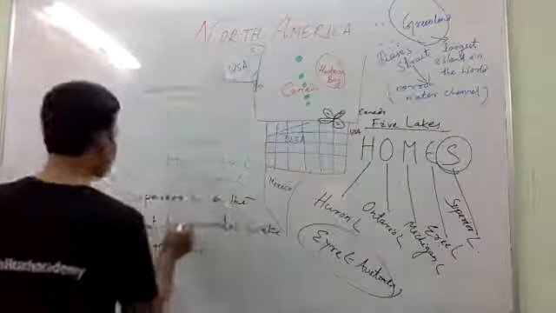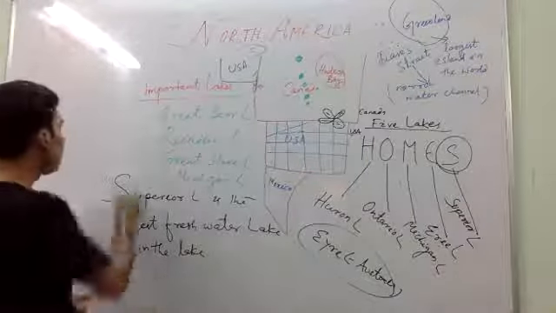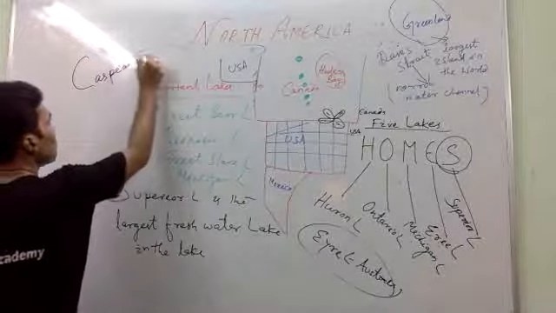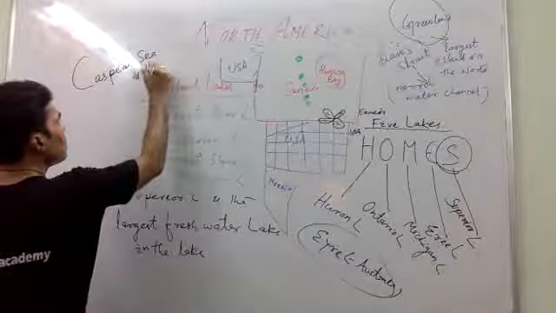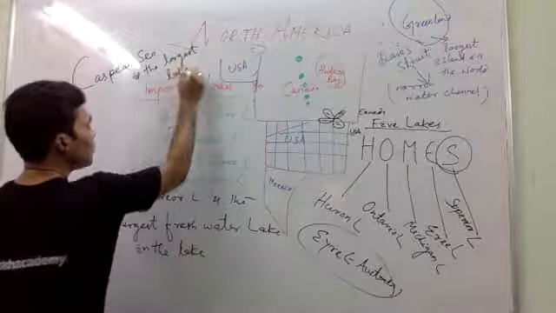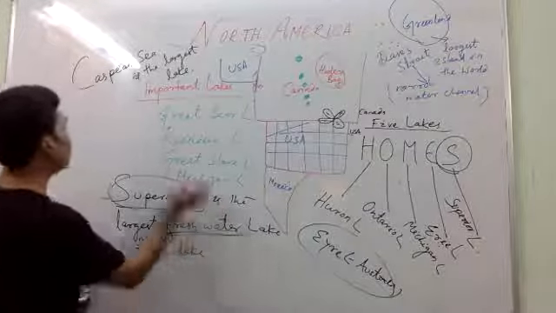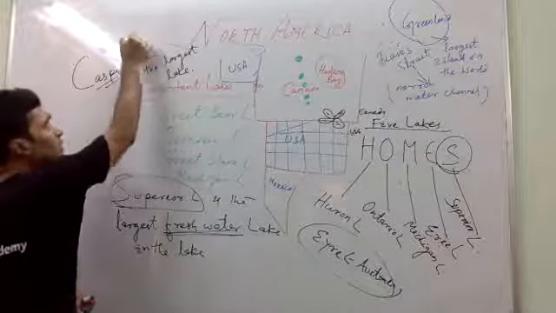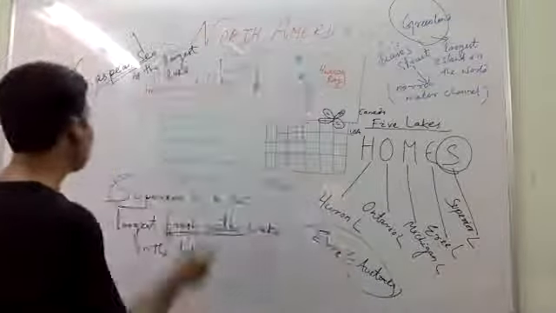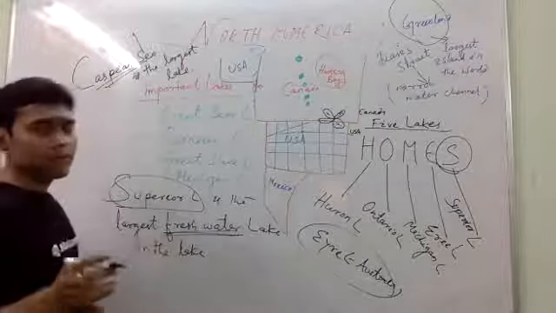And if you talk about the largest lake, whether sweet or salt, no matter, it is the Caspian Sea. Caspian Sea is the largest lake. Do not confuse: Superior Lake is the freshwater lake, and the Caspian Sea is the largest lake. Why do we call this a sea? Because it is such a large lake, we call it a sea.